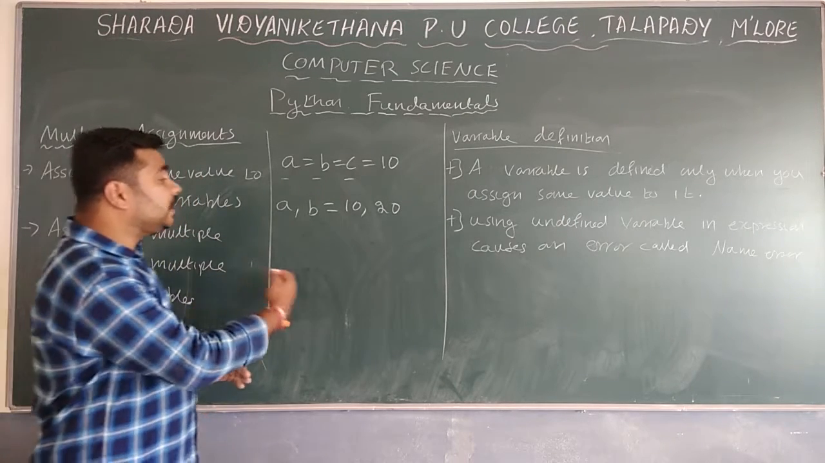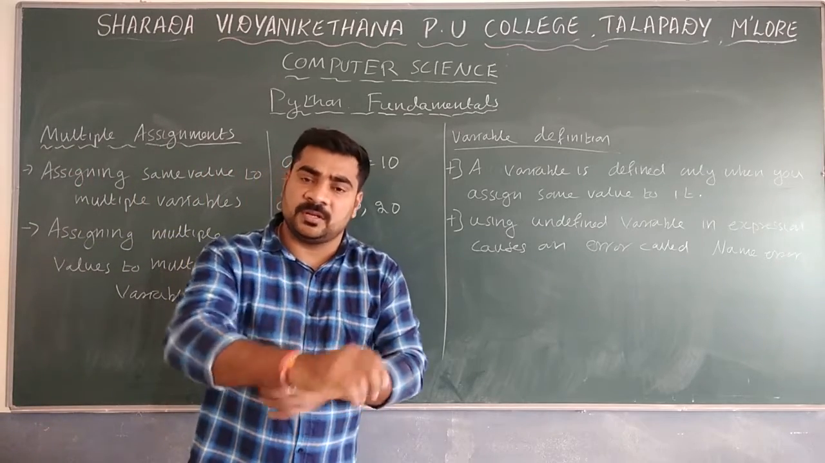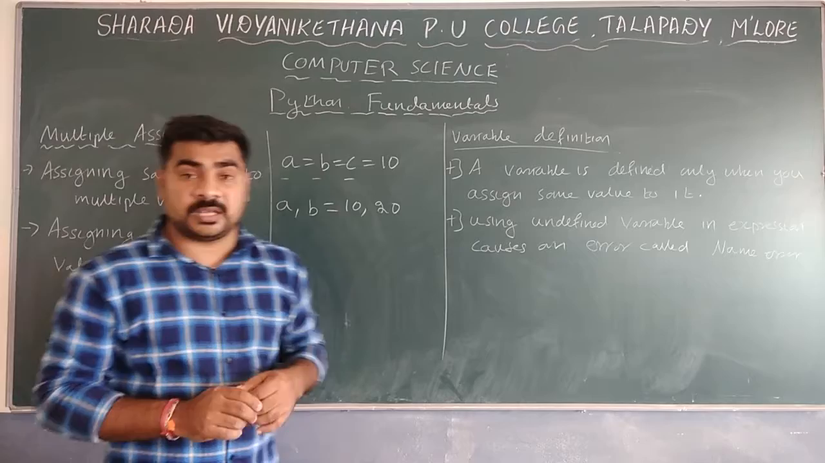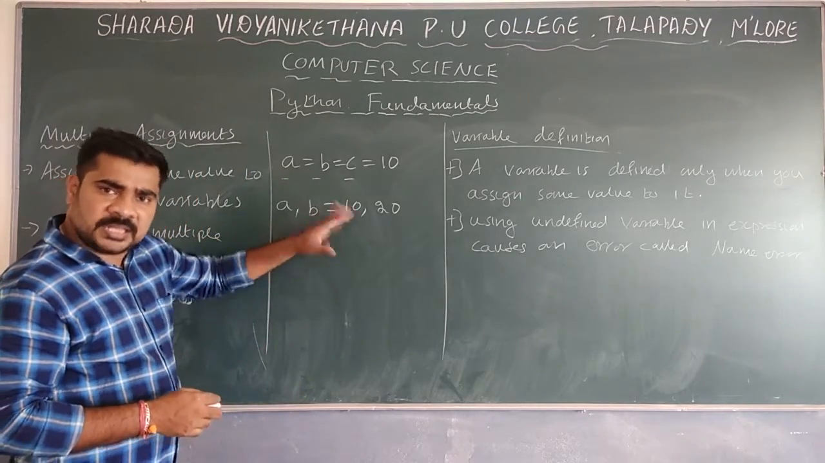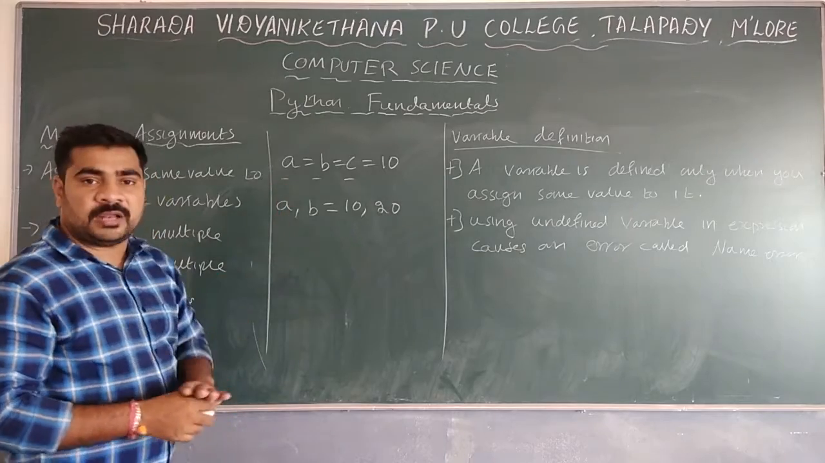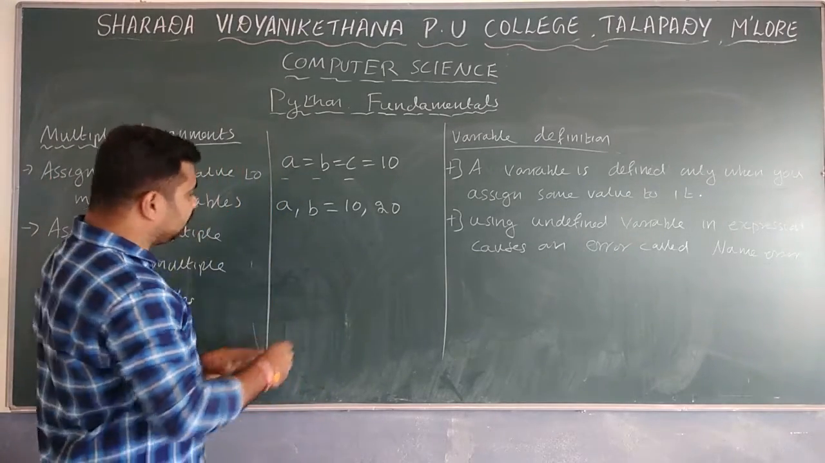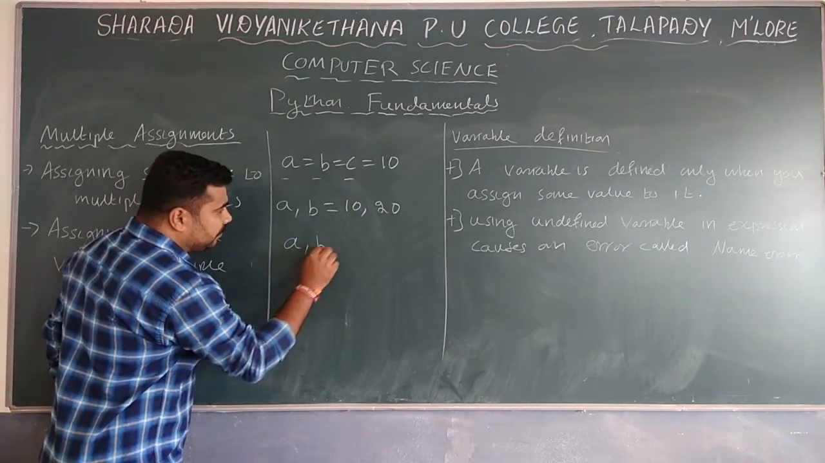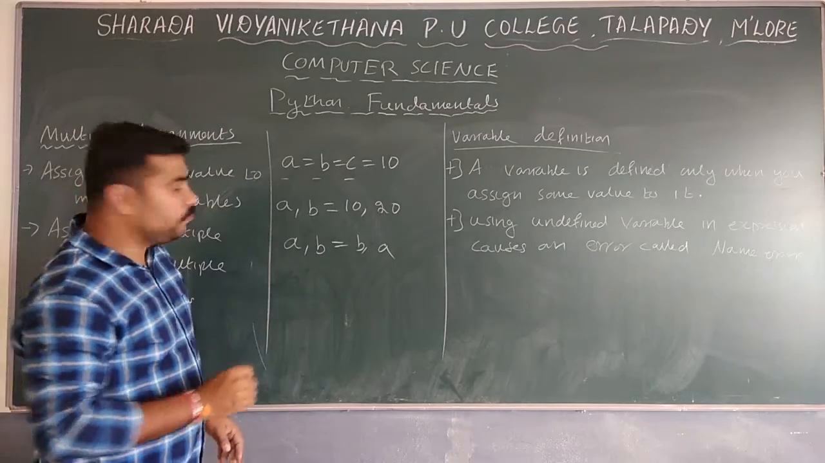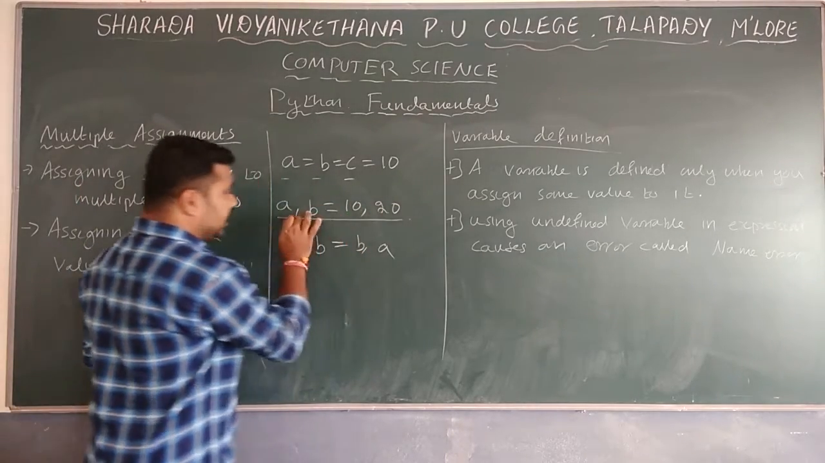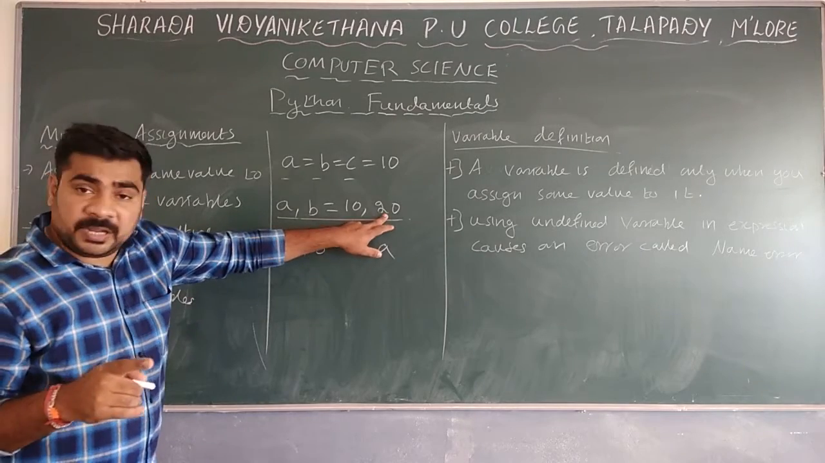Like that, multiple values with A, B, C or A, B, C, D can also be taken. A, B, C, D, W, X, Y, Z, anything is possible to give. Multiple values are also possible to give in Python. And remember one more thing here. First you should assign like this: A, B is equal to 10, 20 means A will be 10 and B will be 20.